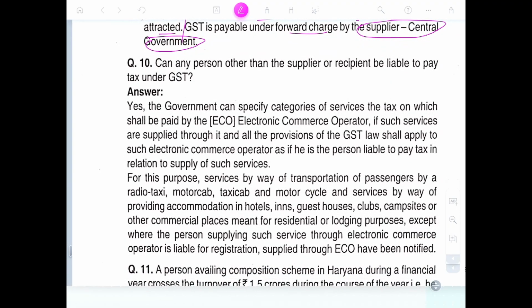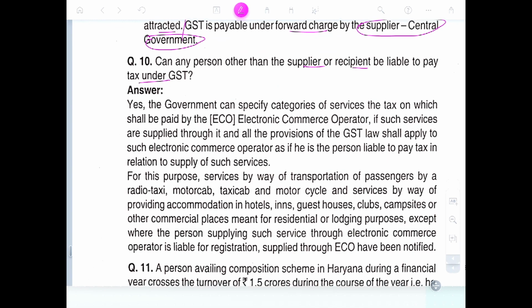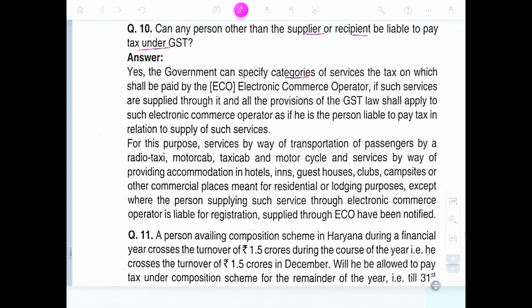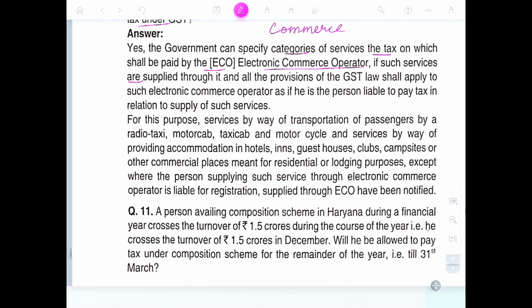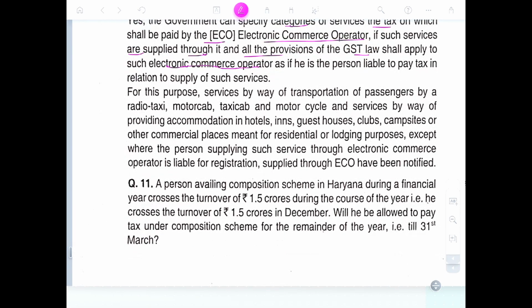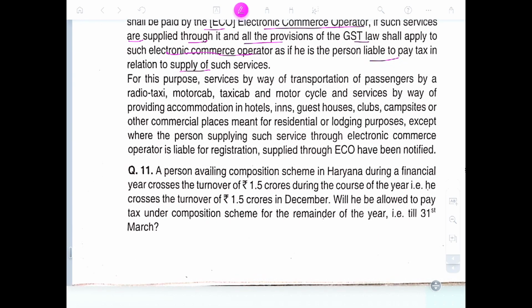Can any person other than the supplier or recipient be liable to pay tax under GST? Yes, the government can specify a category of service on which tax is paid by the electronic commerce operator. If a service is supplied through it, all the provisions of the CGST law shall apply to the electronic commerce operator, as it is a person liable to pay tax in relation to the supply of such service.